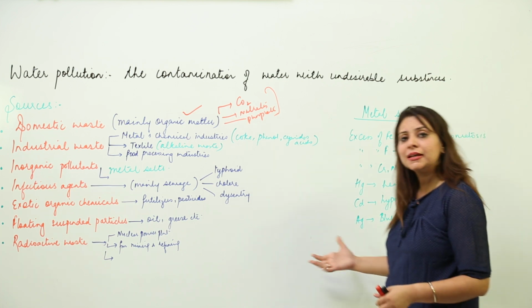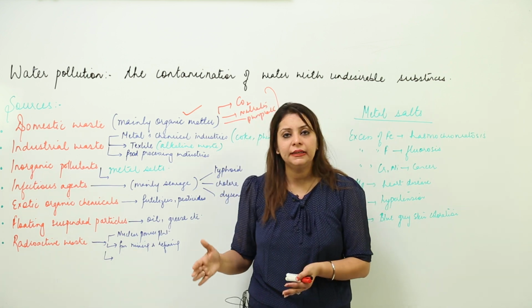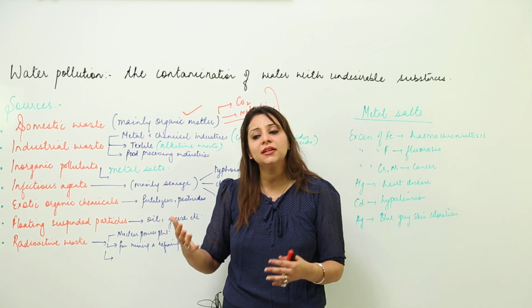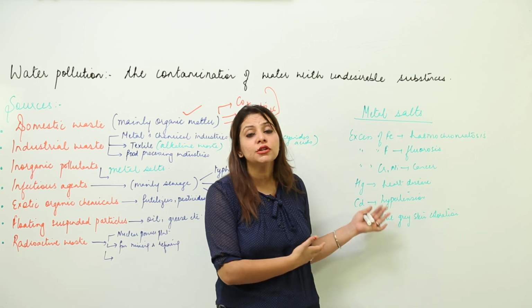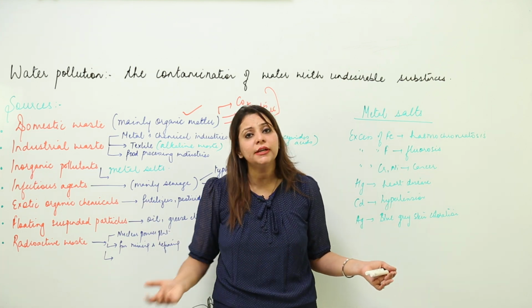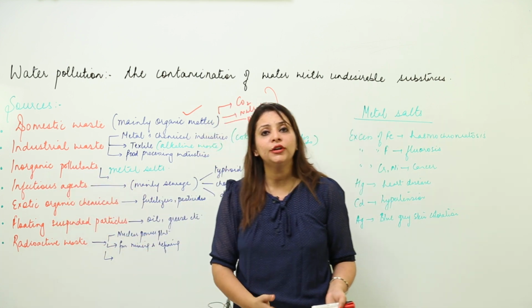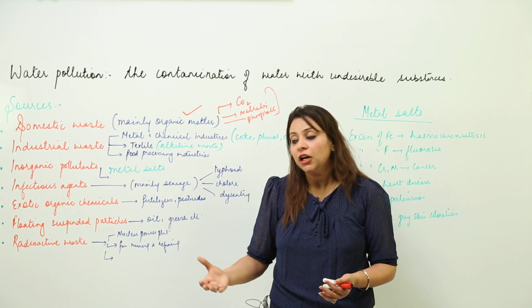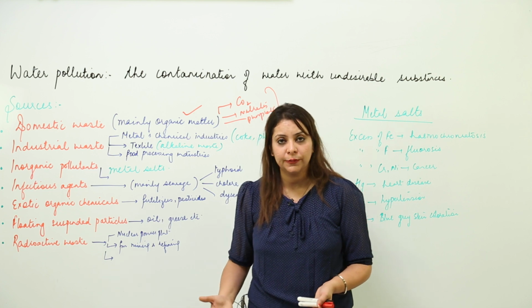Although we need all such elements in our body, there is a certain limit up to which we need them, and if they exceed that value, they become harmful. As you have seen, they cause many kinds of disease in us and in plants also. So this is why inorganic pollutants are harmful and how they pollute water.